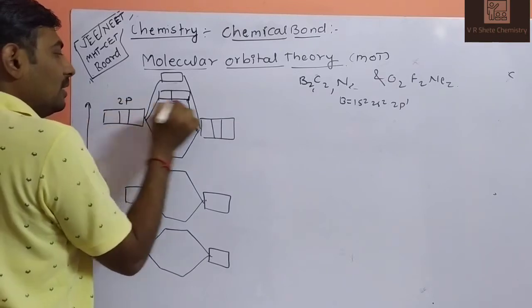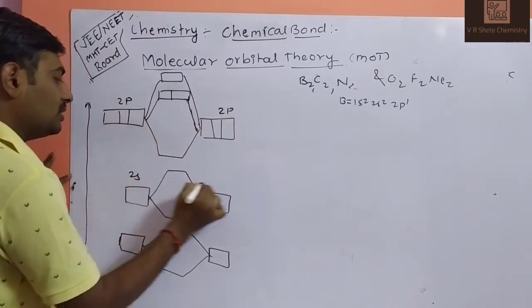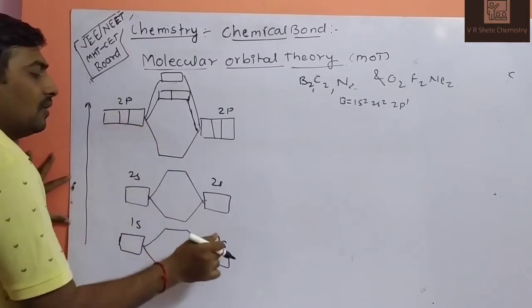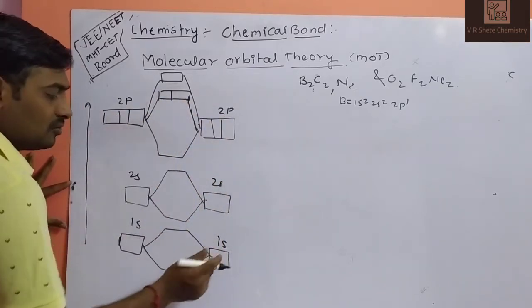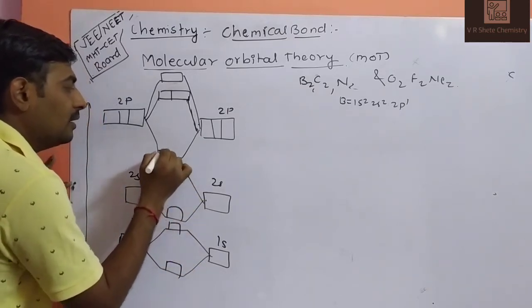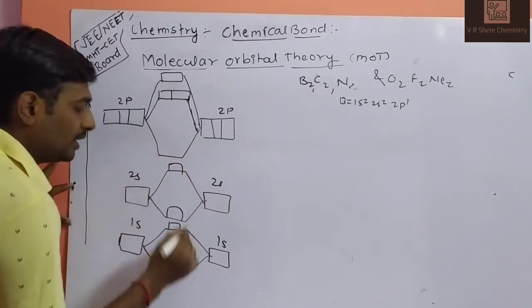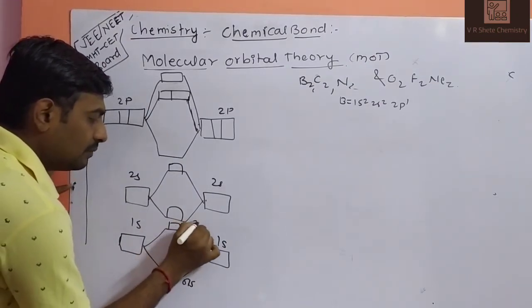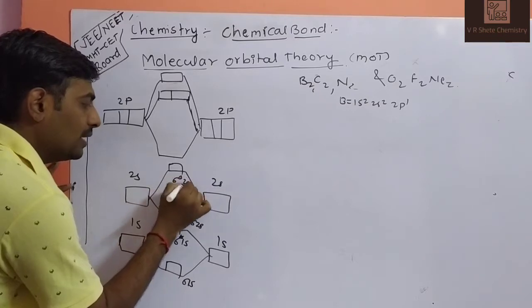This is your 2p orbital, this is your 2p orbital. This is your 2s, 2s, 1s, 1s. 1s and 1s will be combined to form, what will be formed? Sigma 1s, sigma star 1s, sigma 2s, sigma star 2s.